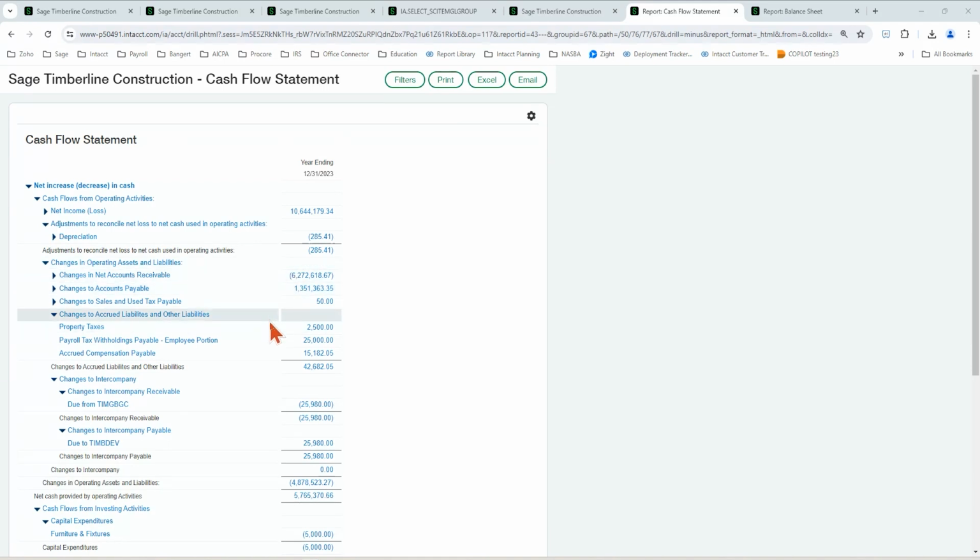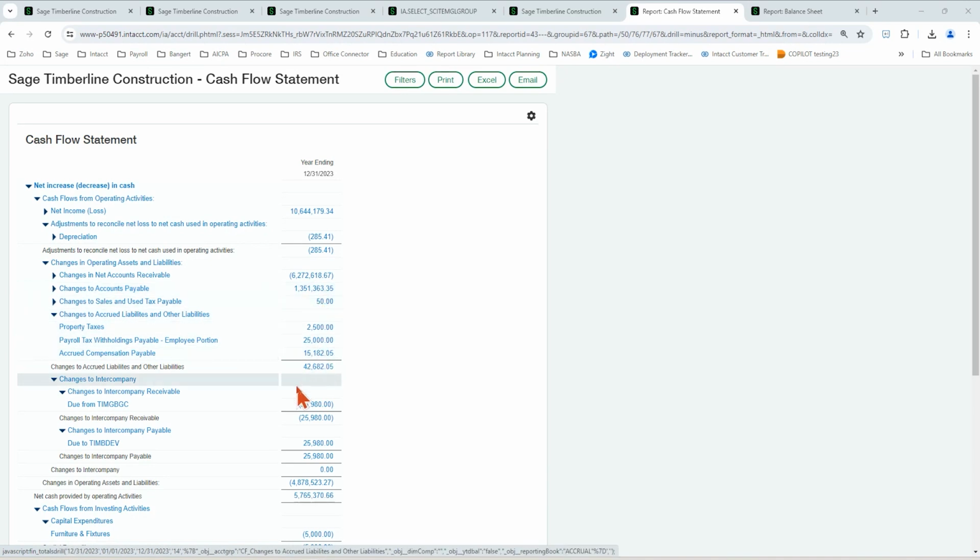Yeah. Now, accruals, same thing. Like if I accrue property taxes but haven't paid them yet, it's going to be a positive number. Once I pay those property taxes, it's going to be a negative number. So negatives are cash outlays, positives are cash inflows. So think of it that way. Okay. Perfect. Just basically that's this whole section. So if I've accrued more than I've paid out, it's positive. And if I've paid, then the opposite situation there for the negative.